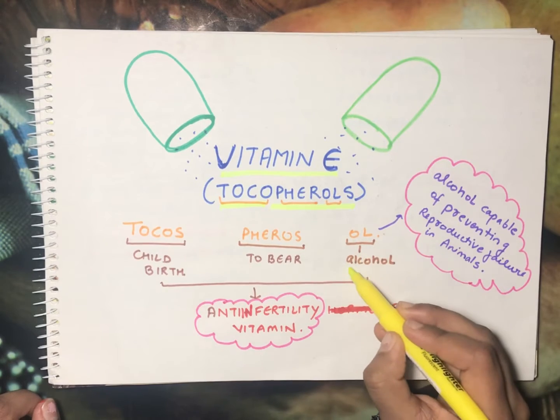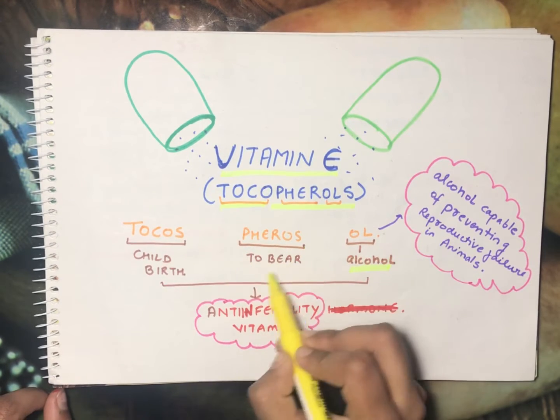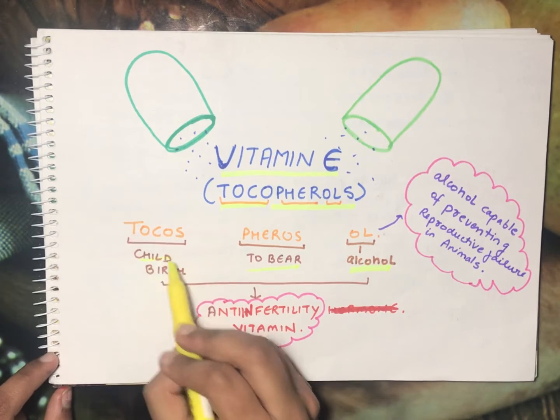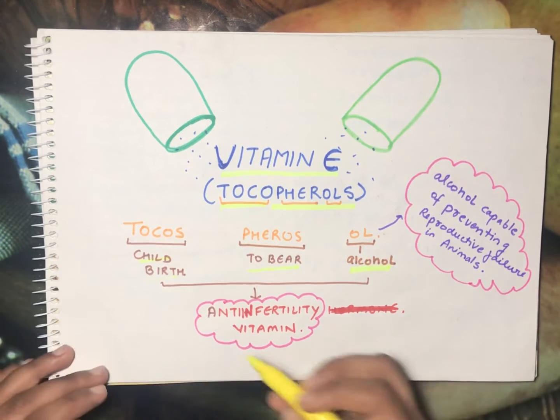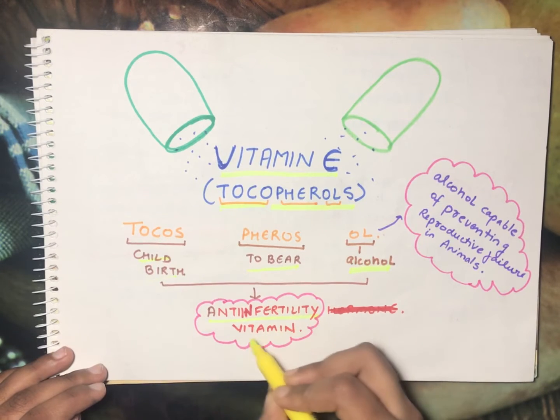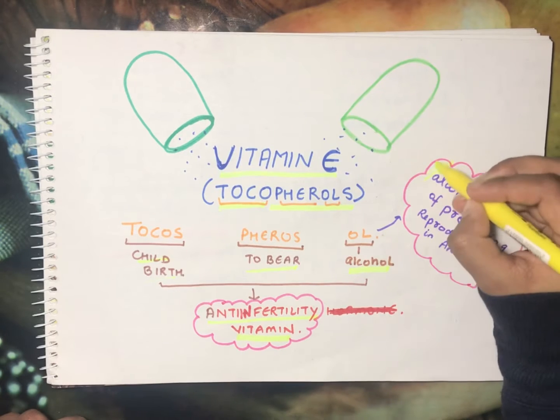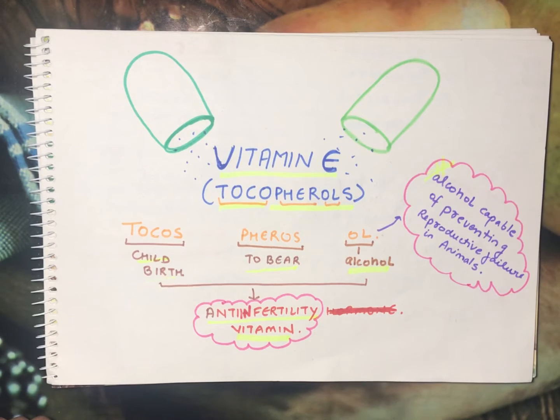Tocopherols, and the "ol" is because of alcohol, because of the OH group. Ferrol means to bear and tocos means childbirth. So the word itself is saying I am an anti-infertility vitamin. This vitamin is helpful in keeping the pregnancy and in the reproductive functions. But the fun fact is this is the only alcohol which is capable of preventing reproductive failure in animals.